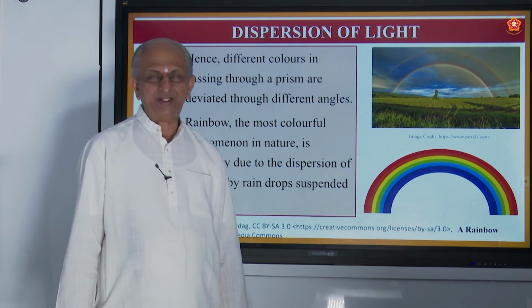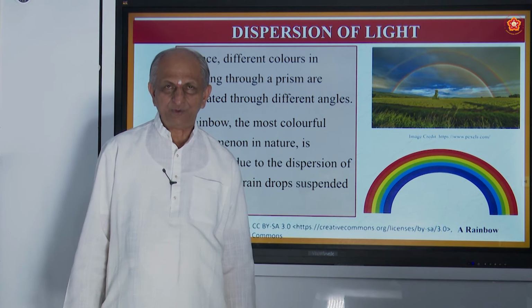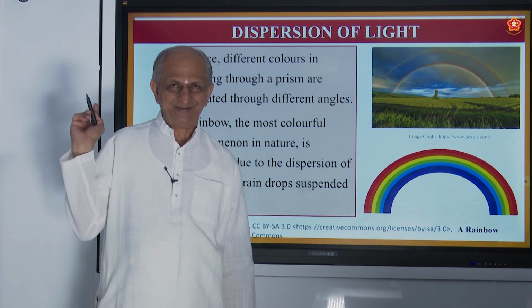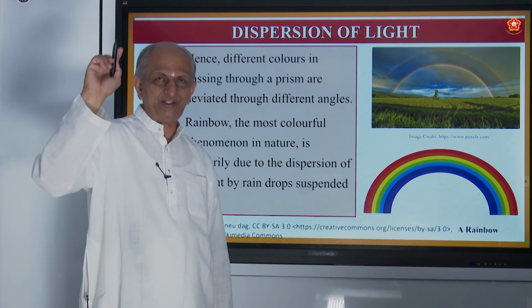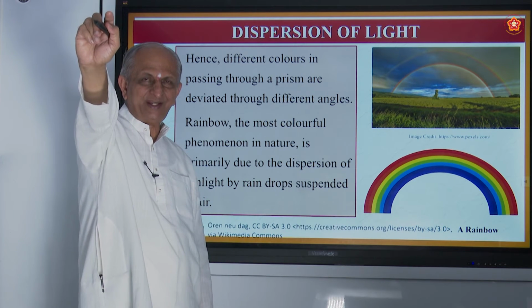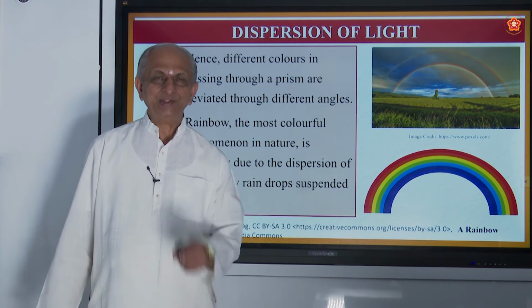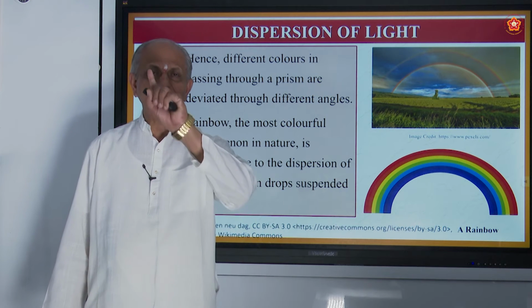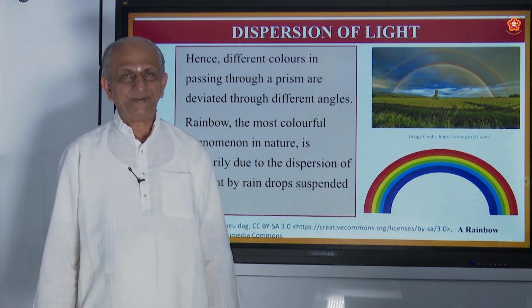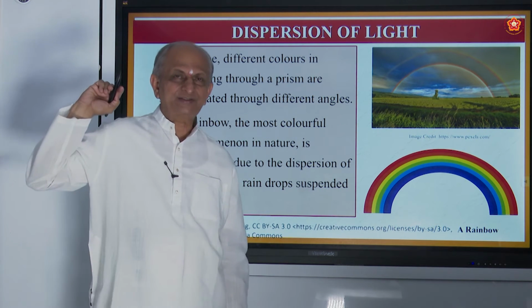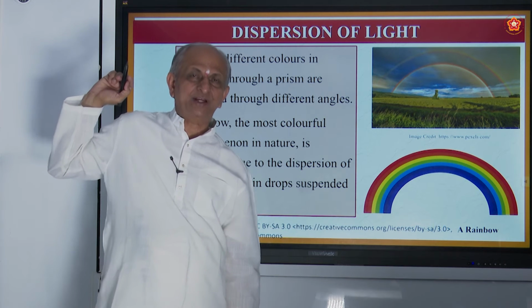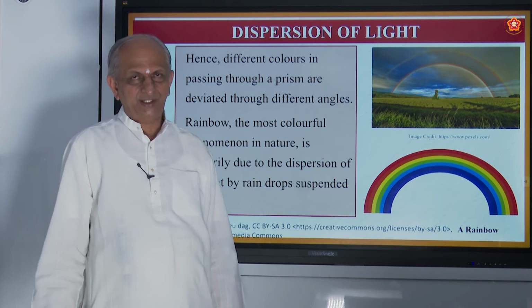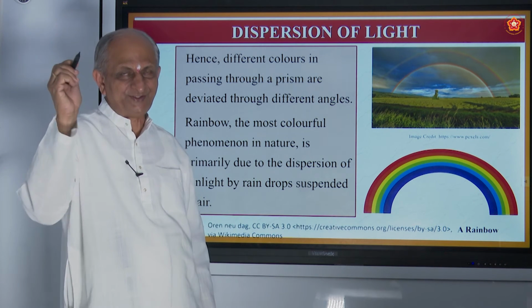In the morning you can see the rainbow in the western direction. In the evening we can see the rainbow in the eastern direction. It is opposite to the direction of the sun. Why opposite? Because the incident ray should come from the sun. In the morning, the sun will be in the east.